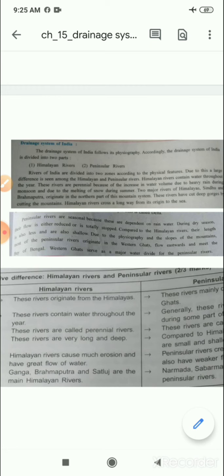It is very important. The question is asked on this: why do Himalaya rivers contain water throughout the year? The reason is that the rivers are perennial, which have a constant, long-lasting stream. First, there is an increase in water volume due to the heavy rain in monsoon. In the Himalaya, in the monsoon season, heavy rain is seen.